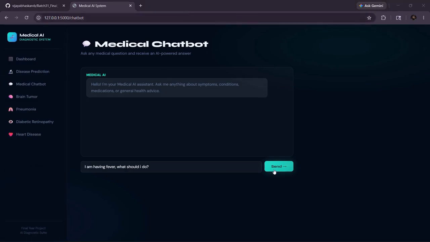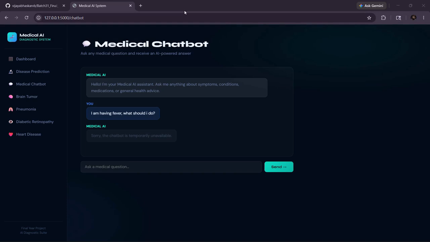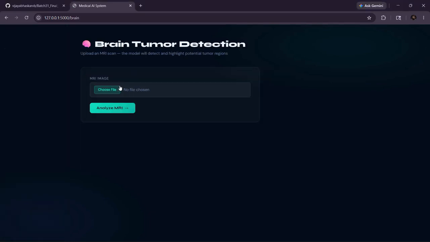So let me give the input like this. This is how a patient and the AI will be communicating. We need high-speed internet to access this. I'm out of internet now, so that's why it's not working for me. Maybe when you have internet, you will get the answers from the chatbot. Let's just move on to the next module, brain tumor.